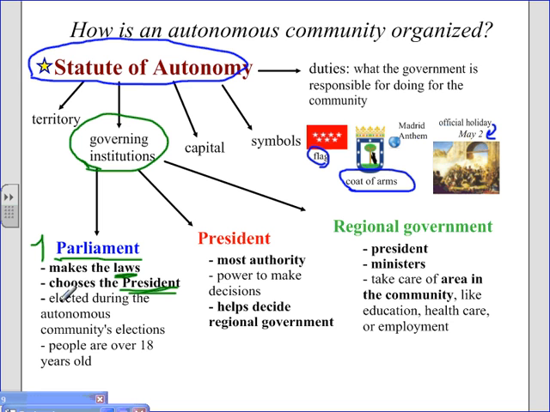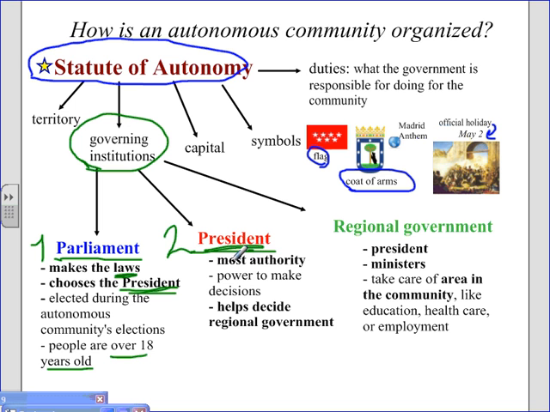Members of parliament are elected during the autonomous community's elections. So people go and vote for who they want to be members of parliament. And every person who's in the parliament is over 18 years old. The second governing institution is the president. In Madrid, this is Esperanza Aguirre.